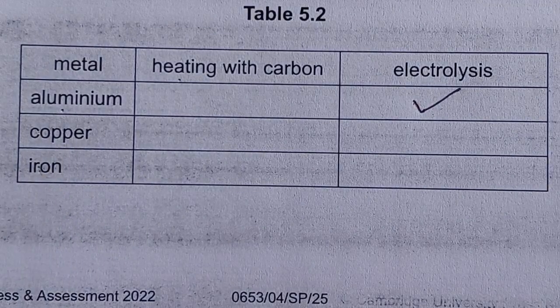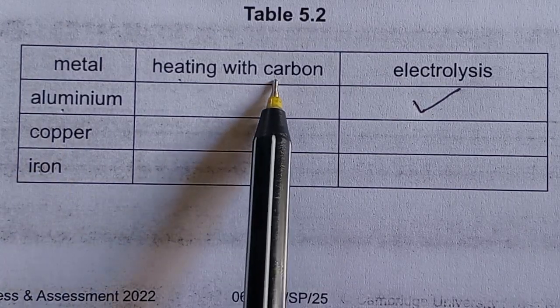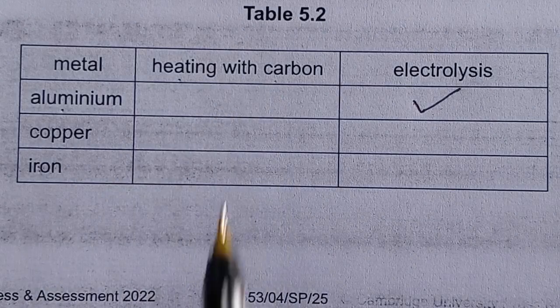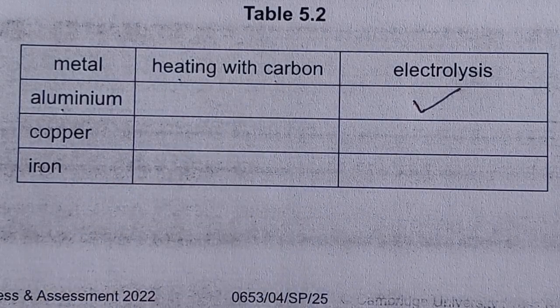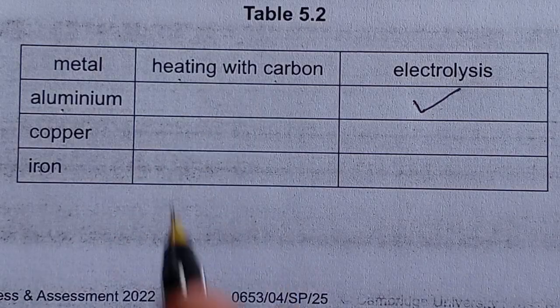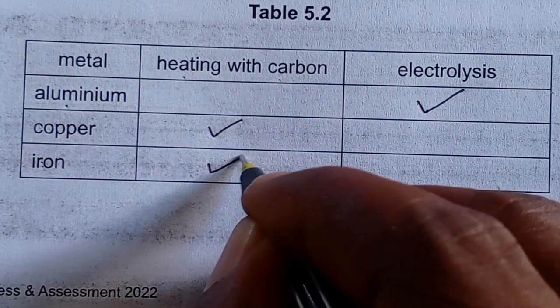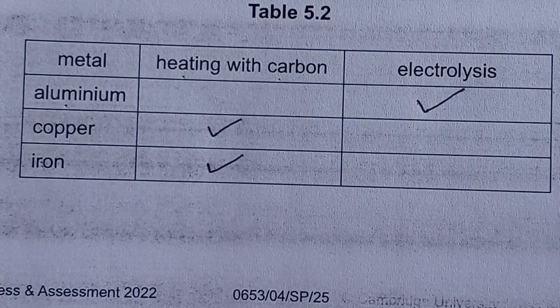On the reactivity series, copper and iron are below carbon. So for those metals that are below carbon on the reactivity series, we use reduction by using carbon. So copper and iron, we use the reduction method by using carbon.